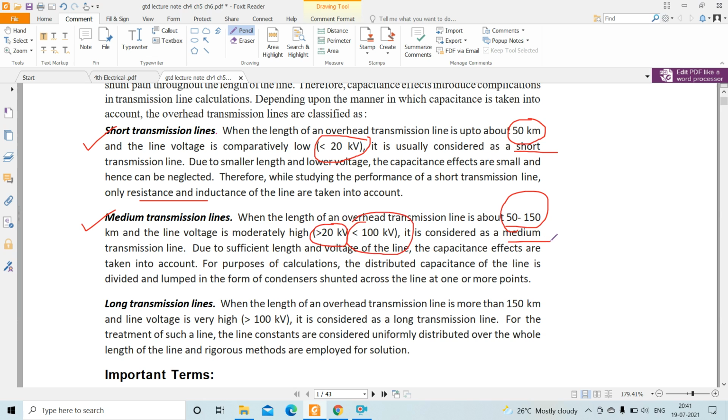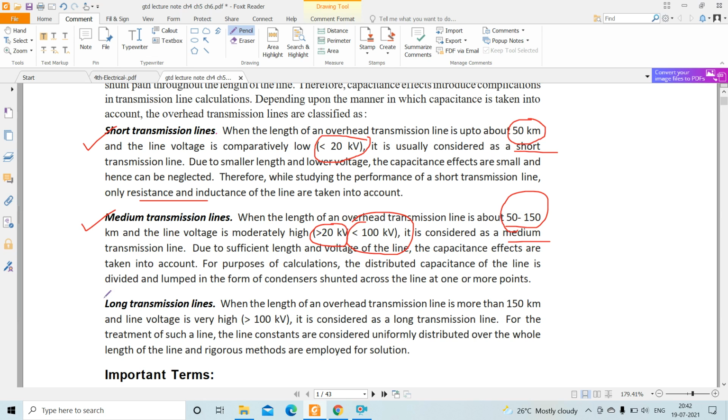Due to sufficient length and voltage of the line, the capacitance effect is taken into account here. For the purposes of calculation, the distributed capacitance of the line is divided and lumped in the form of condensers shunted across the line at one or more points. It may be at the middle of the line or at the two ends of the line.